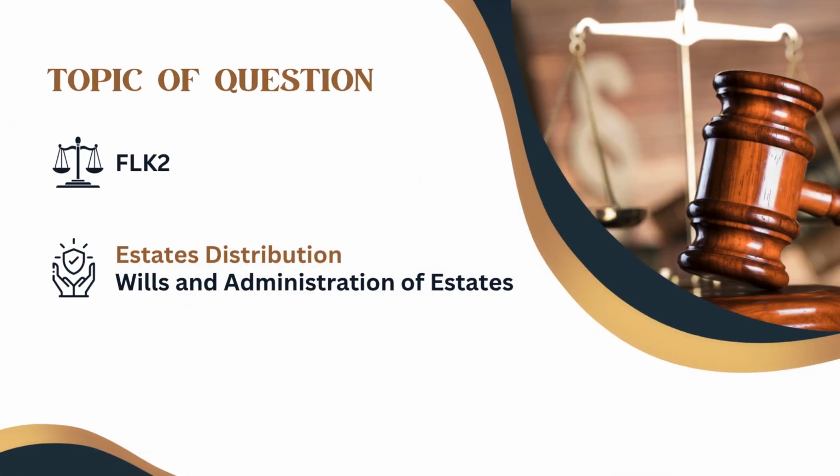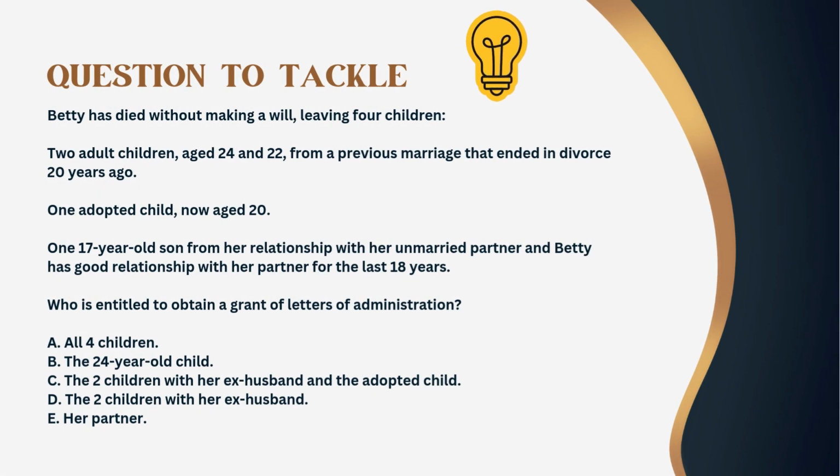In this video, we'll explore 3 scenarios involving estates distribution, a key topic in wills and administration of estates under FLK2. Let's dive in. Betty has died without making a will, intestate, leaving 4 children: 2 adult children, aged 24 and 22, from a previous marriage that ended in divorce 20 years ago; 1 adopted child, now aged 20; 1 17-year-old son from her relationship with her unmarried partner, and Betty has had a good relationship with her partner for the last 18 years. Who is entitled to obtain a grant of letters of administration?